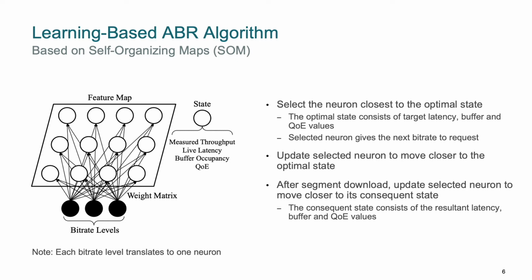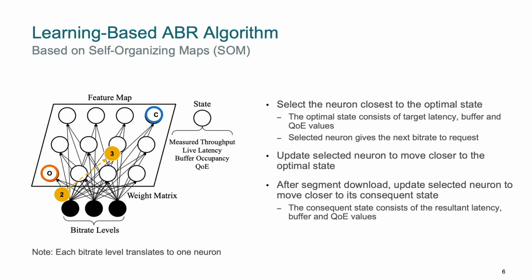So let's say the optimal state is this state over here with the orange outline. Hence, the closest neuron is the leftmost neuron, annotated as 1 over here. In the second step, we update the selected neuron to move closer to the optimal state. This is a standard SOM mapping step to reward the winning neuron, also known as competitive learning. We then retrieve the next segment at the bitrate level represented by the selected neuron.